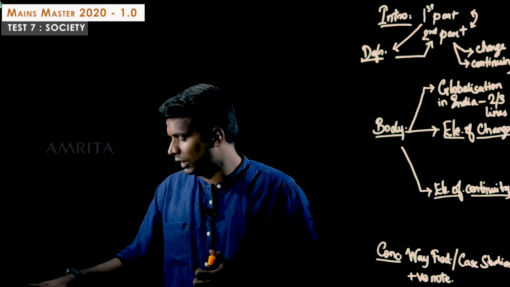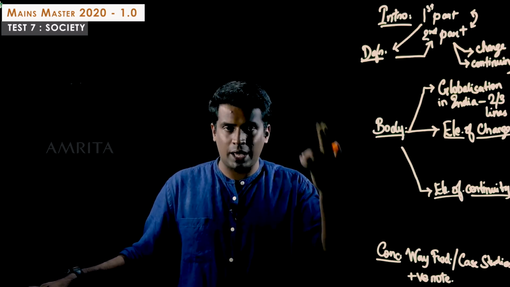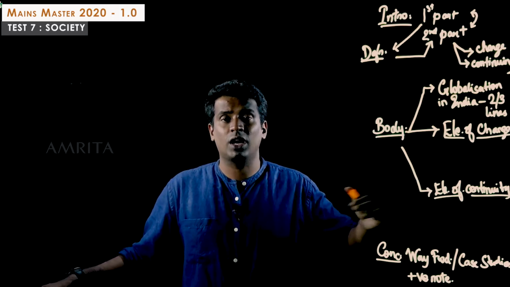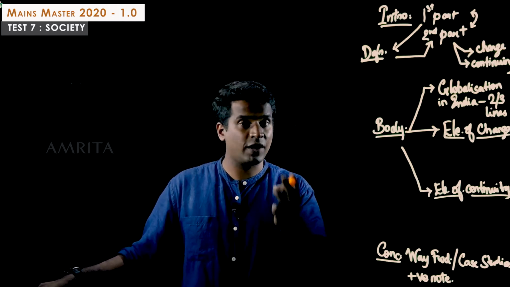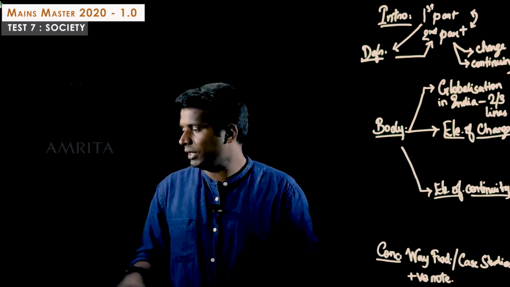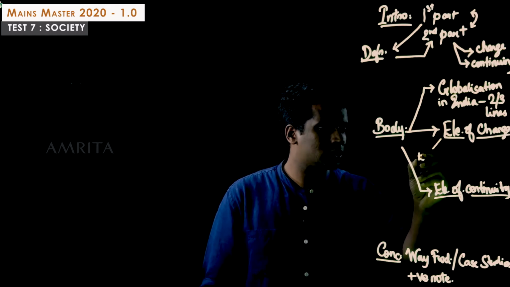You can just look at the key. We've talked about always thinking in multiple dimensions. What about the political angle? What is the social angle? What is the economic angle? What is the scientific angle? What is the technological angle? What is the environmental angle? What is the legal angle? So we can talk about all of this. Mainly, in the element of change, one core part we can talk about is economy.